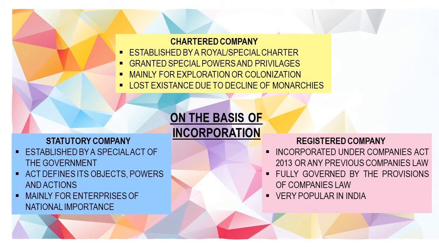Now, on the basis of incorporation, companies can be classified as first, chartered company, second, statutory company, and third, registered company. First is chartered company. A chartered company is established by a royal charter or special sanction by the head of the state. It is granted certain exclusive privileges and powers. Such companies were mainly formed for exploration or colonization. But this type of company is rare now due to decline of monarchies.